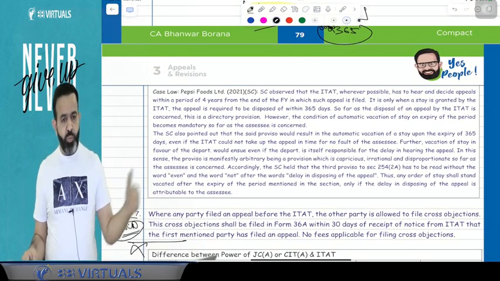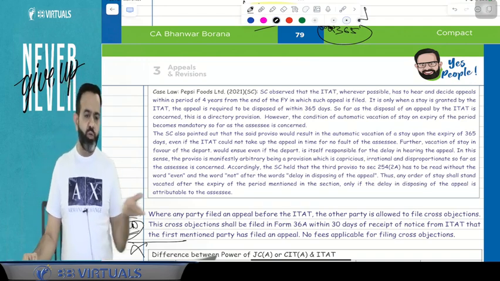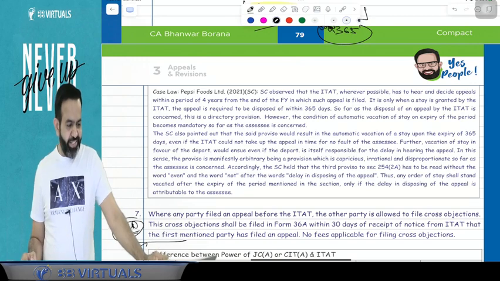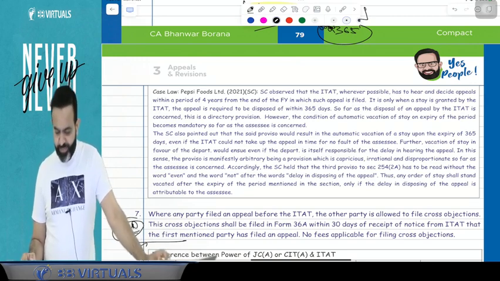So here the Supreme Court pointed out that there is no mistake on the part of SSC, then why should it be automatically vacated after 365 days? SSC should get the extension here. So this is a case law in favor of SSC.